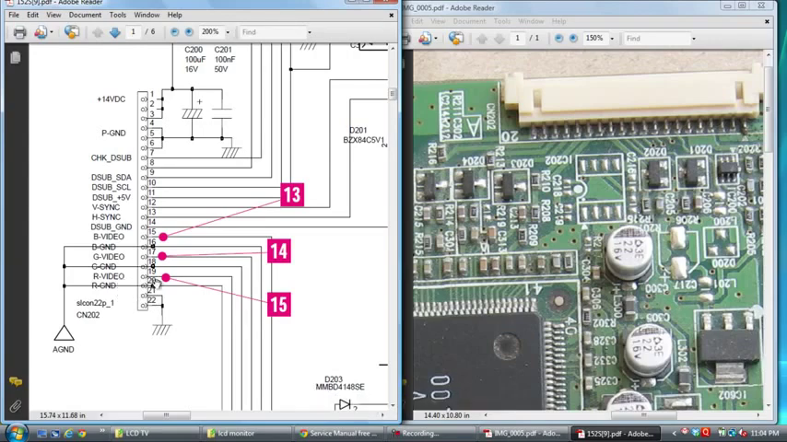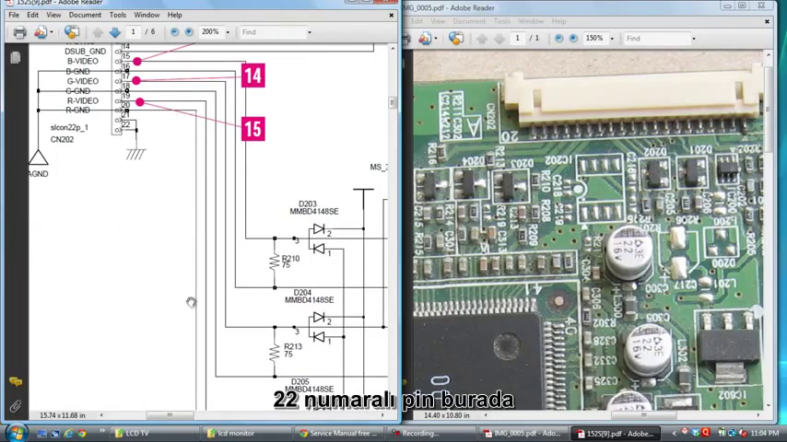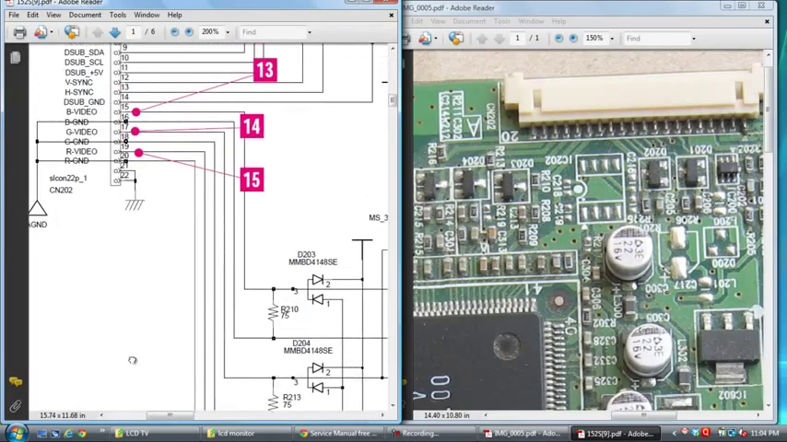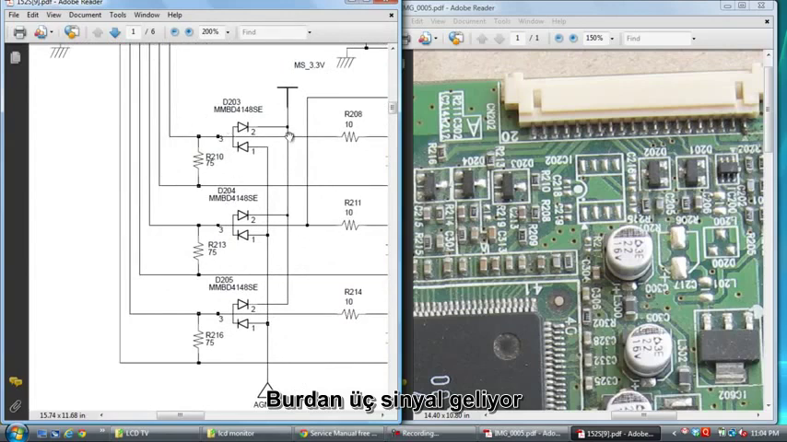See here, R video, that means red video, green video, blue video. These signals come out from the VGA connector and come to here. See here, pin number 22. This is the red signal, this is the green signal, this is the blue video. These three signals come to here: 1, 2, 3.